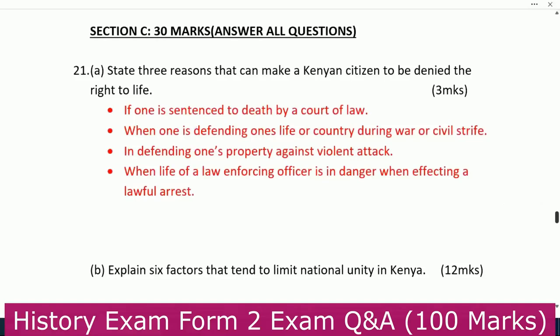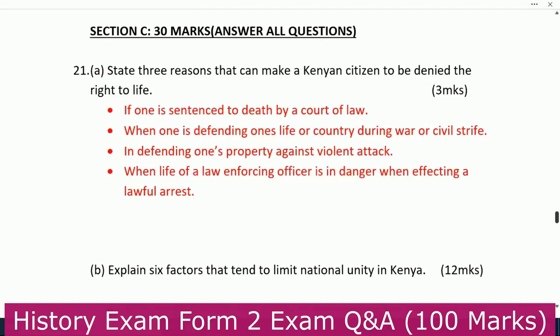This one, as you said, has 30 marks. You're told to state 3 reasons that can make a Kenyan citizen be denied the right to life. This one is very common. They repeat it very many times. Despite the right to life being indicated in the constitution, sometimes it can be denied.